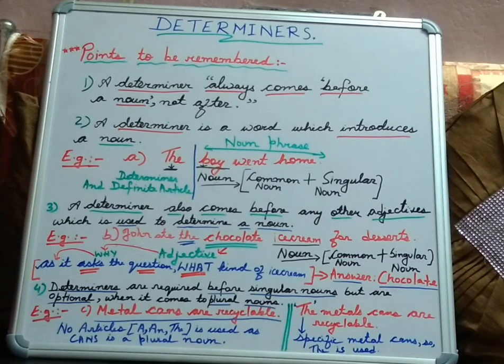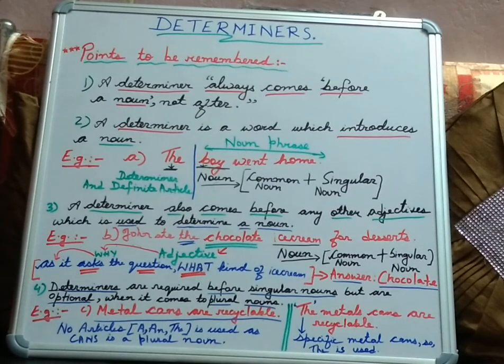We will justify point 1 and point 2 with the help of an example. I have jotted down the sentence, the boy went home. In this case, boy is a common noun plus a singular noun, and just before the word boy, we have another word, the. As boy has a consonant sound, we will pronounce the, which is just before it, as "thuh". So our sentence will read as, the boy went home.